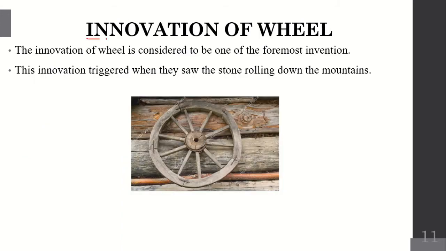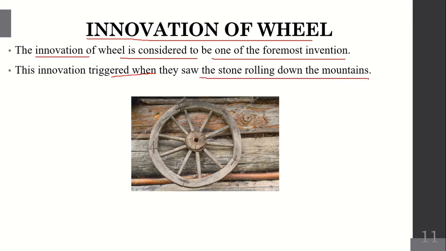Now let's see the innovation of the wheel. The innovation of the wheel is considered to be one of the foremost inventions. The early man invented fire, agriculture, so many things, but the most important is the wheel. This innovation was triggered when they saw stones rolling down the mountain. When the early man saw stones rolling down from the mountain, from that they got the idea of making the wheel. First they made the wheel from stone, then from wood, after that from metal.